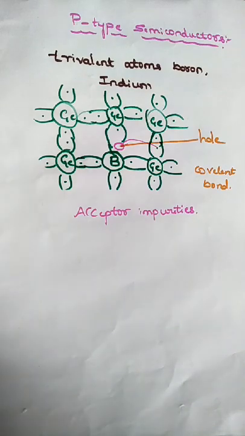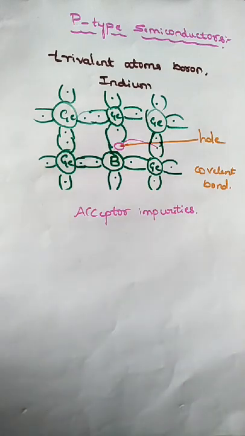In addition, an equal number of free electrons and holes become available due to bond breaking by the thermal agitation process. Thermal agitation means that due to temperature or other energy, bonds break and free electrons are produced.